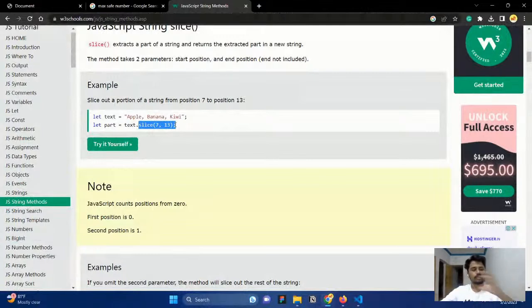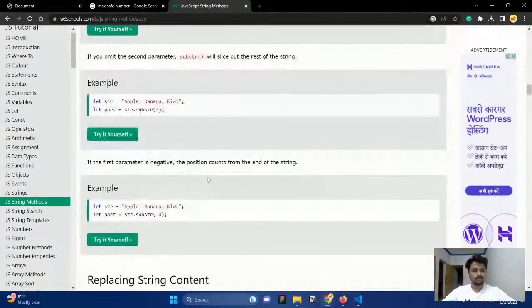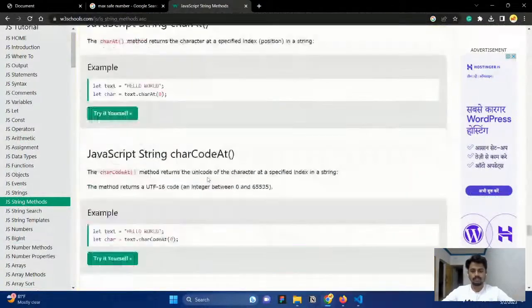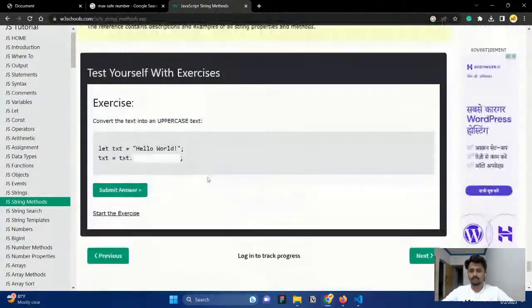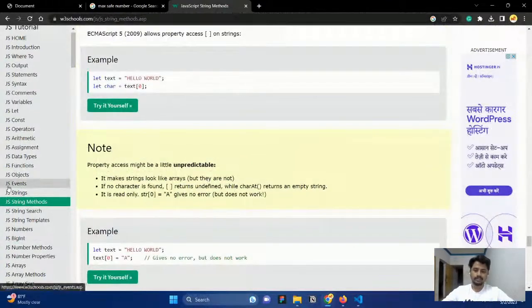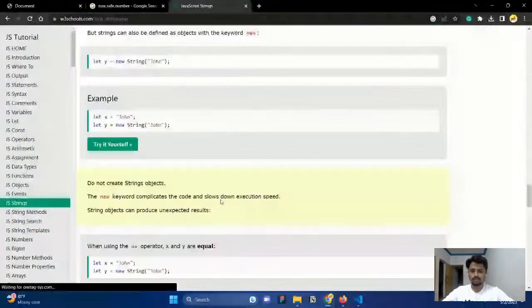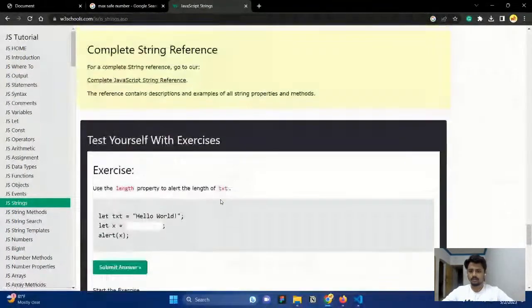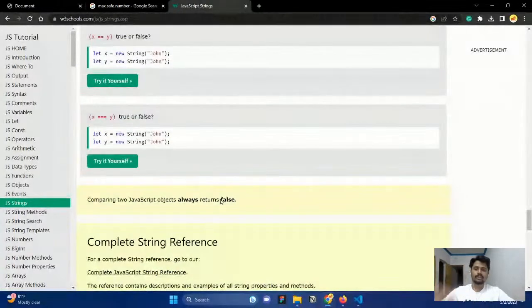Just like an array is a special type of object, a string is also a special type of object, and a number is also a special type of object. You can scroll down and see that also. They will give an indication in the documentation. They will notify it.